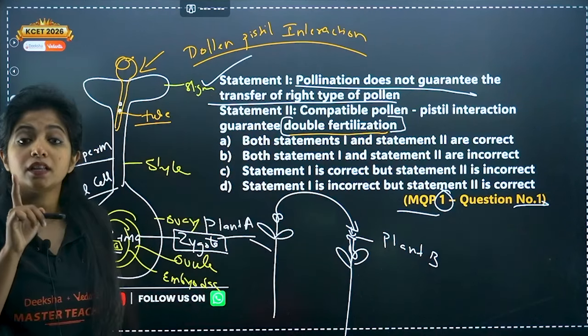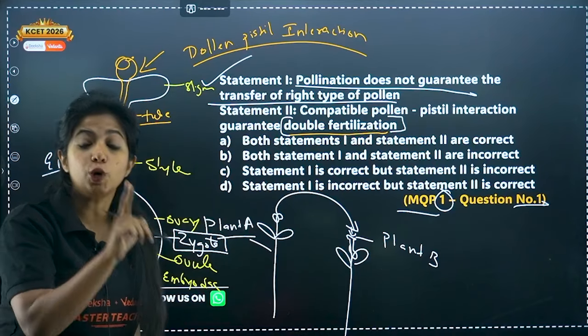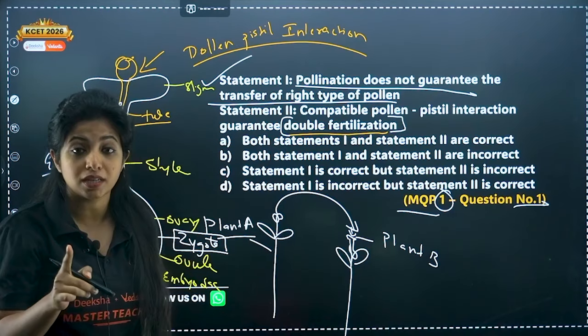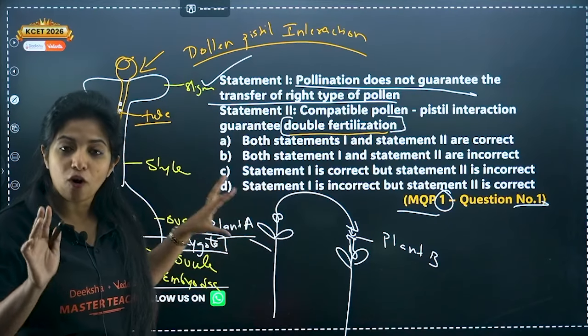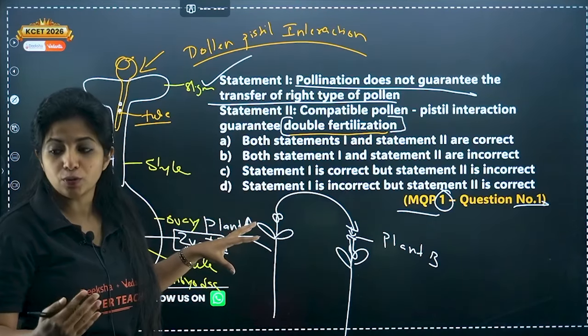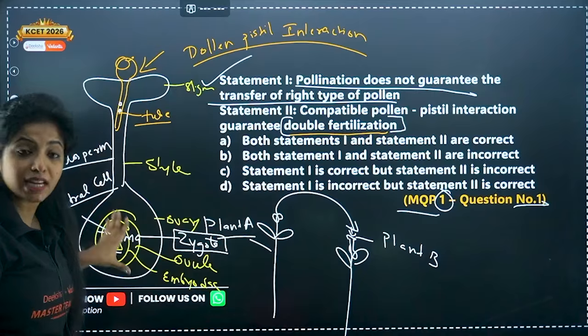The reason I am explaining things to you in detail is so that you would be able to solve any question that comes from this particular part. You get it? That's why I'm explaining to you in detail. Now, that is double fertilization.